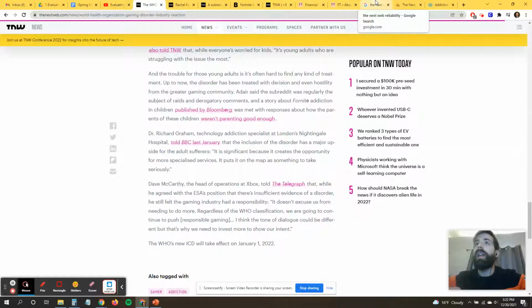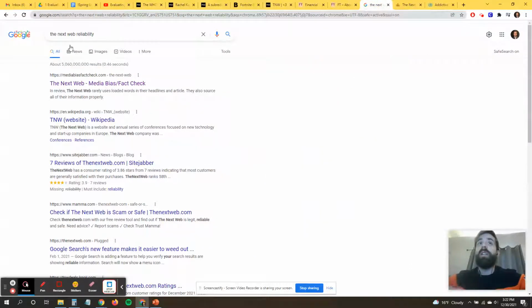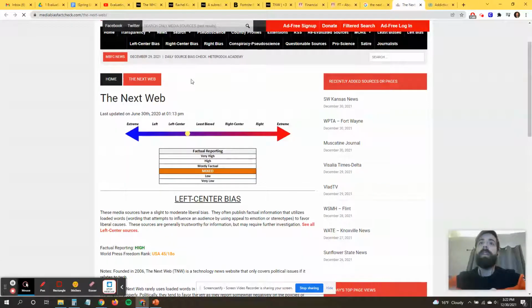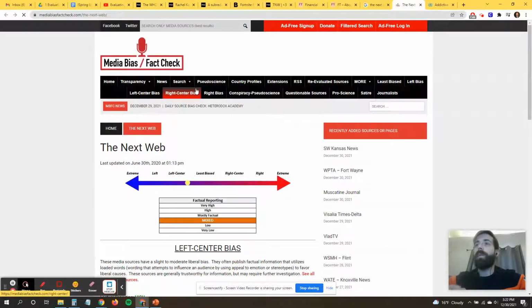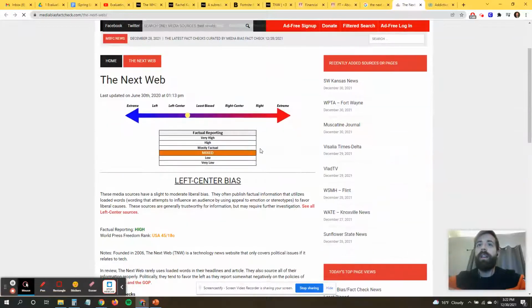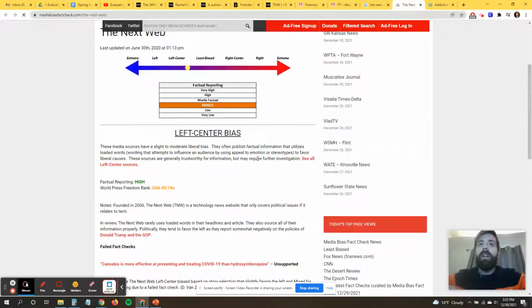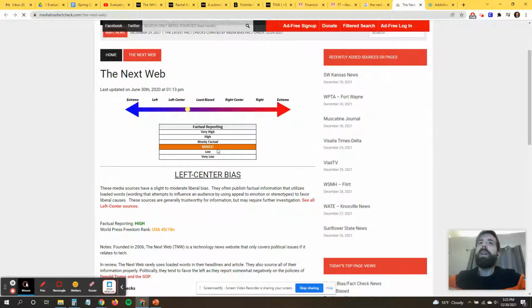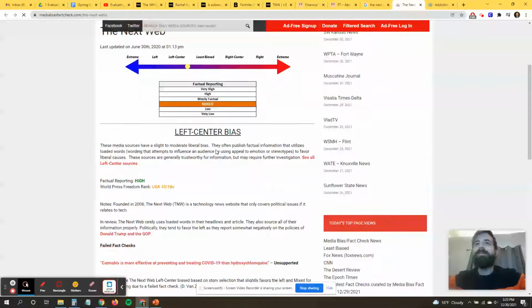Next thing that I might take a look at is just Googling the Next Web reliability. I typed in the Next Web reliability here, and the first link that came up was Media Bias Fact Check, which is actually a pretty decent site because it's non-proprietary, meaning no one's really making money off of this. They just rank the credibility of different websites. So it's getting a mixed review in terms of factual reporting. Maybe not the most reliable source on the internet.